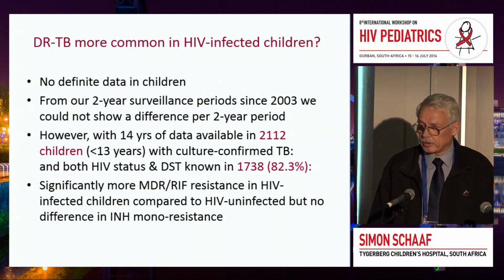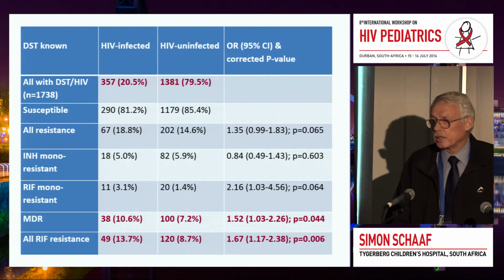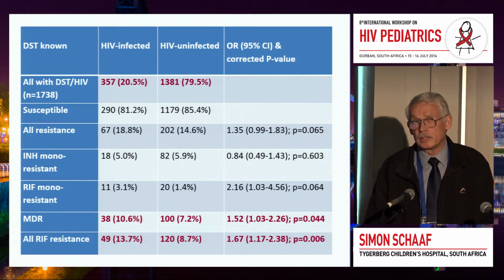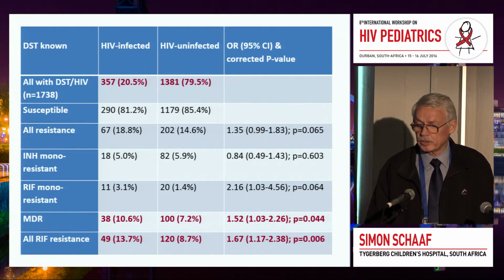And if I break it down, we have 2,112 cases of confirmed tuberculosis, and we had both the HIV status as well as the drug susceptibility pattern in 1,738 cases. And if one looks at that cohort, we can actually see that there is a difference. And these are the numbers. We had about 20% HIV-infected patients, and it is definitely decreasing, the HIV infection amongst the culture-confirmed cases. But there was no significance when one looks at the INH monoresistance. But when we look at the MDR-TB, there is a difference.